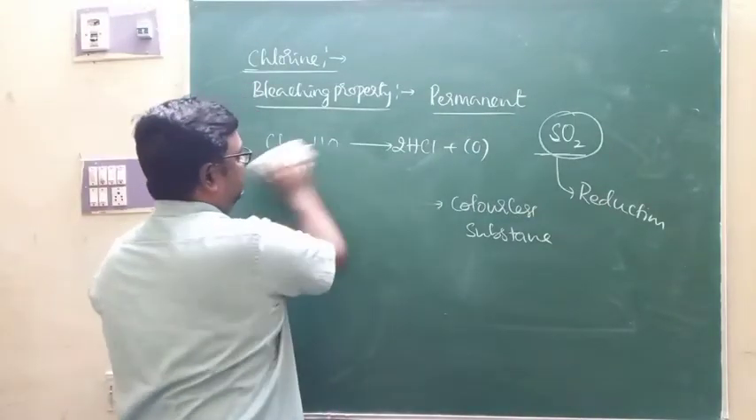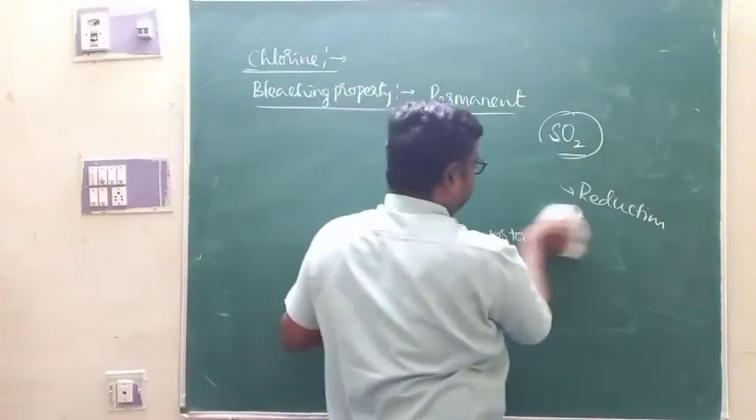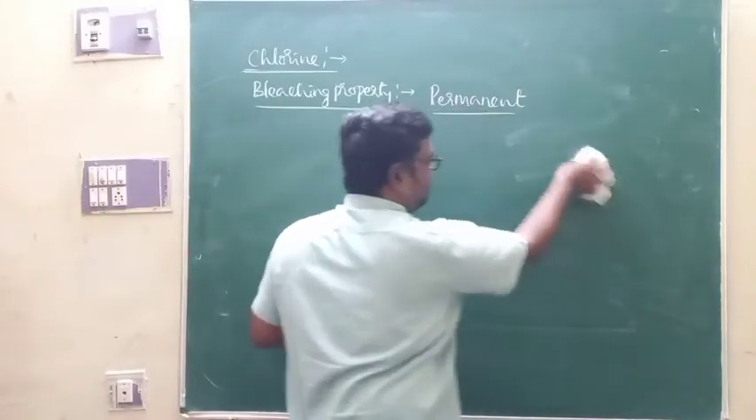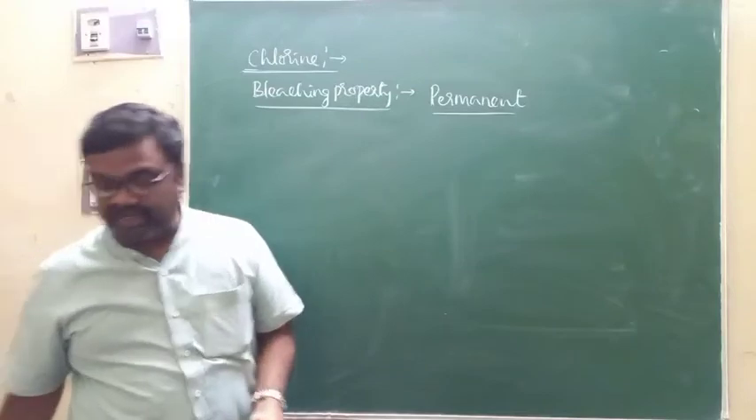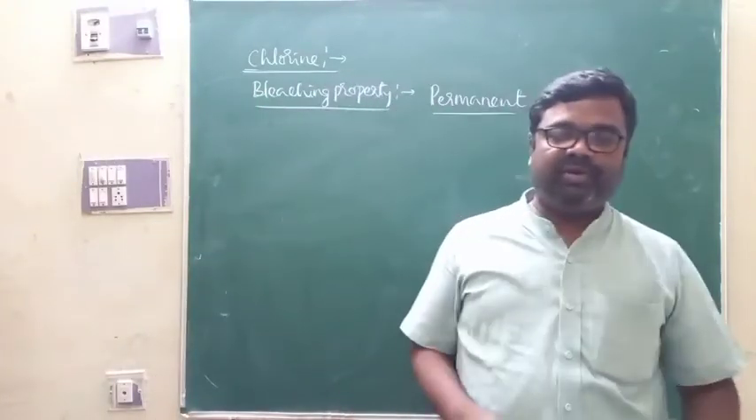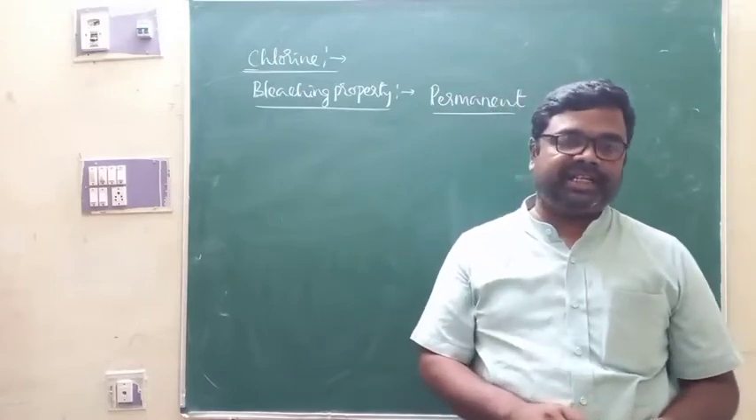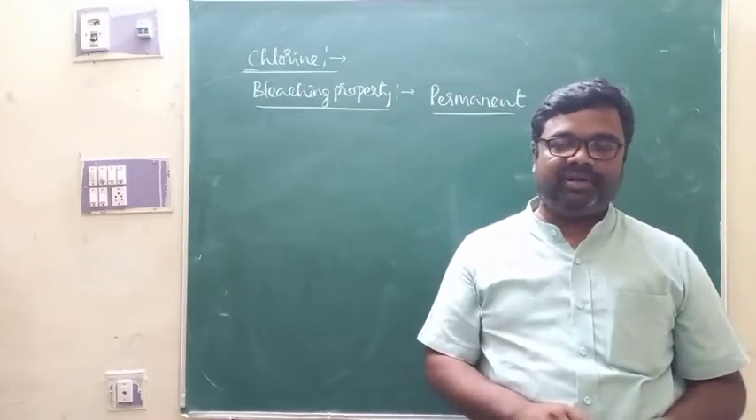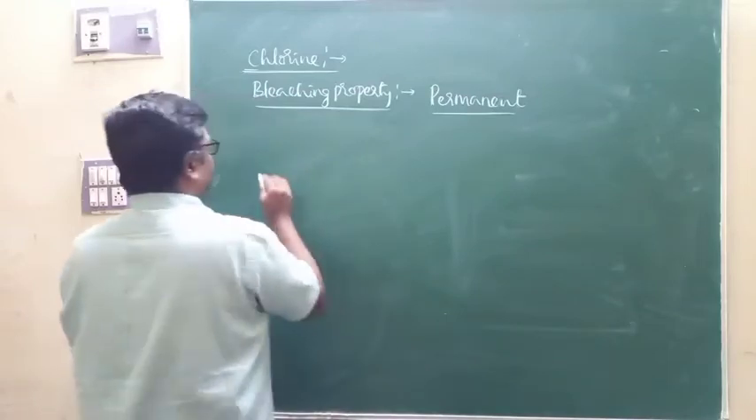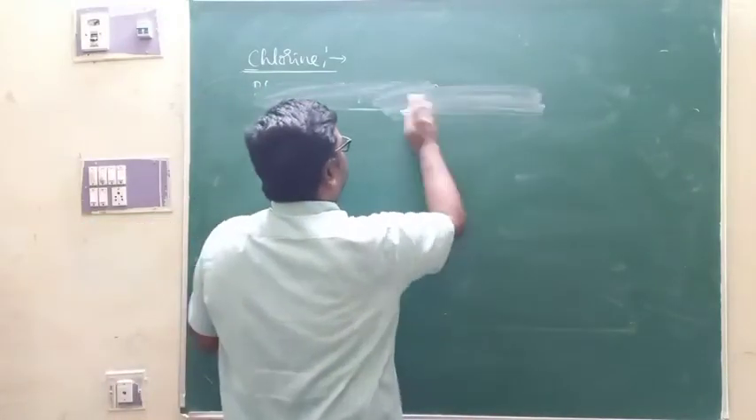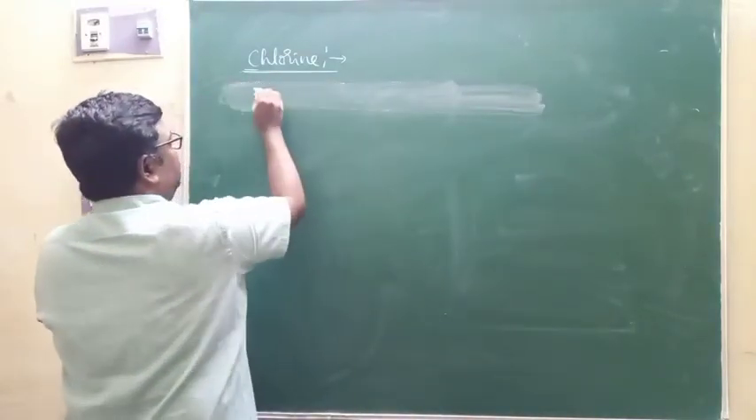Because of that, chlorine is used for removing the dark color of the wood pulp in paper industries and textile industries, right? So that is what we call the bleaching action of chlorine.